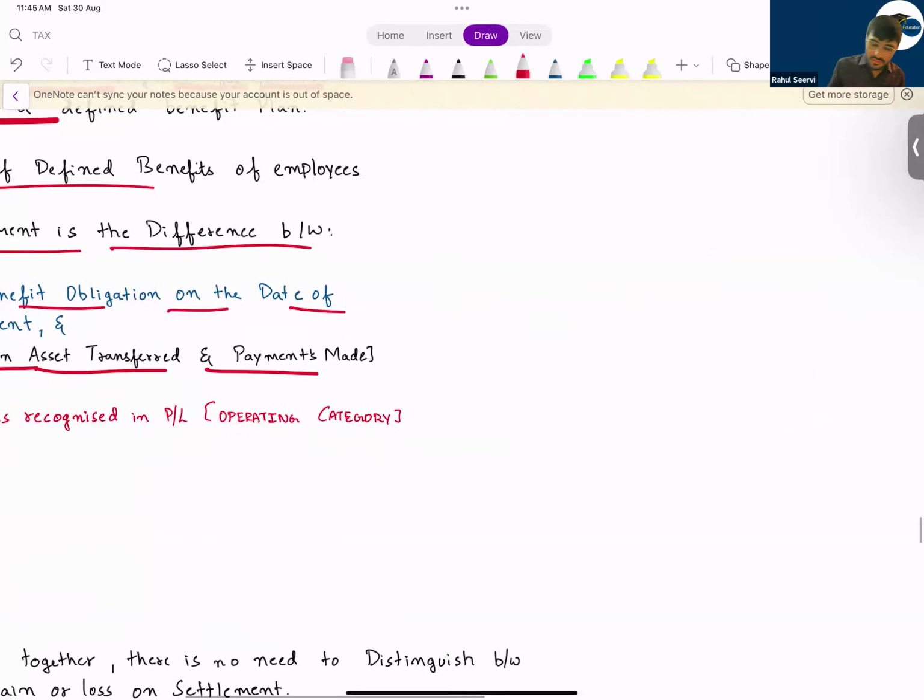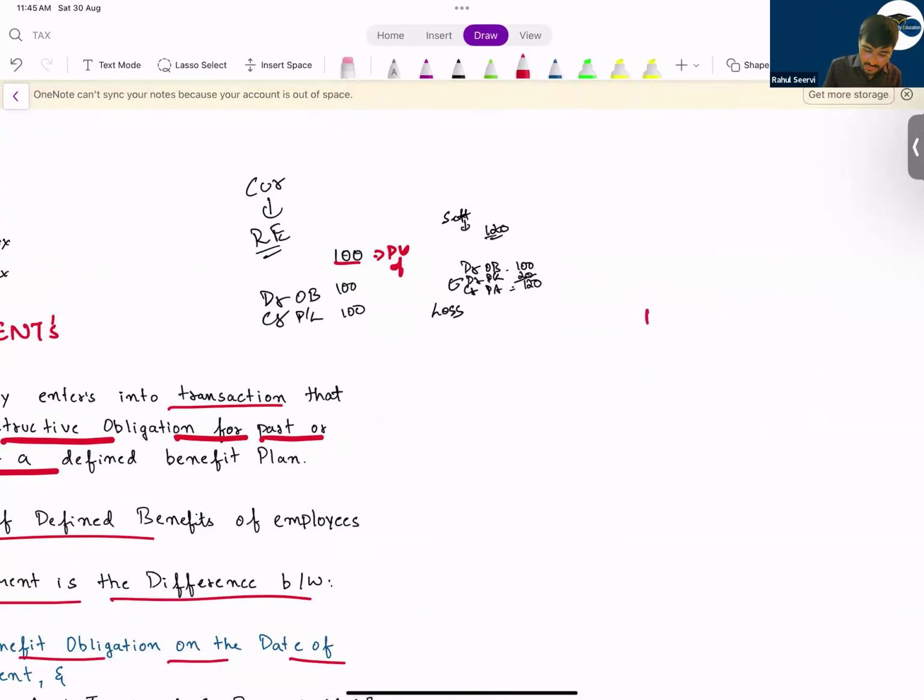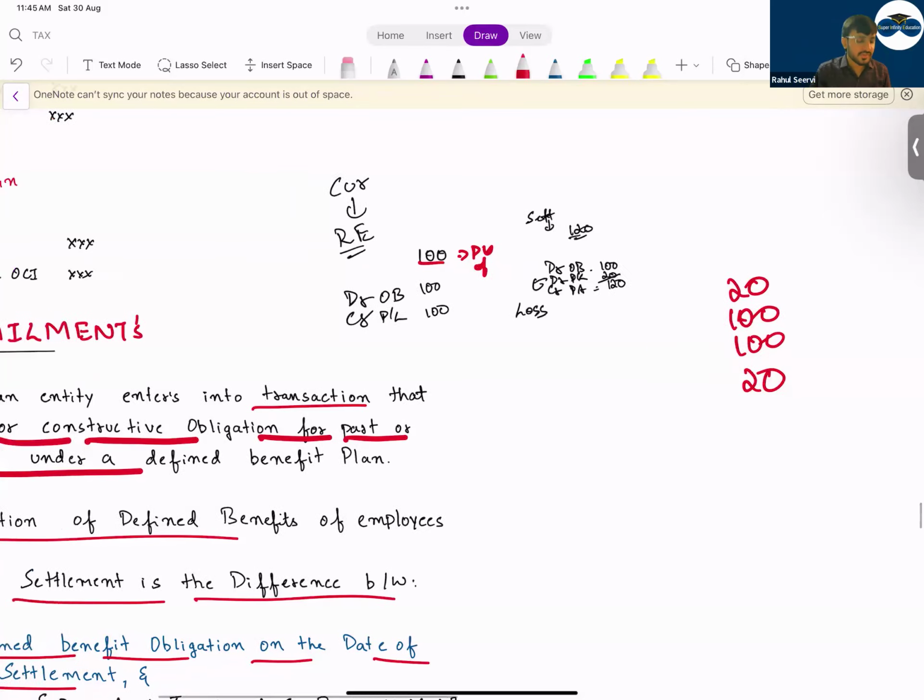Either the company will say what? We have transferred you 100, but they are saying that we are paying you 20 also, then the 20 will be recorded as an expense in P&L. The company says that we have taken out the money from the plan asset, only 100, and obligation is also reduced by 100, but extra 20 we are paying on that. That will be a loss.